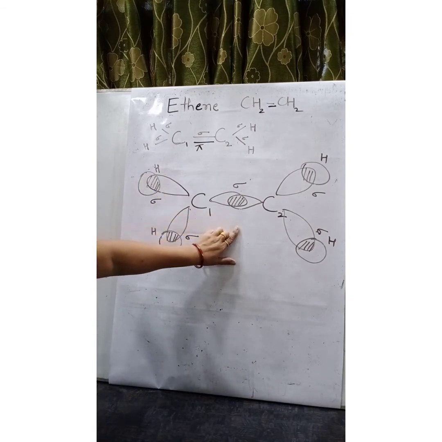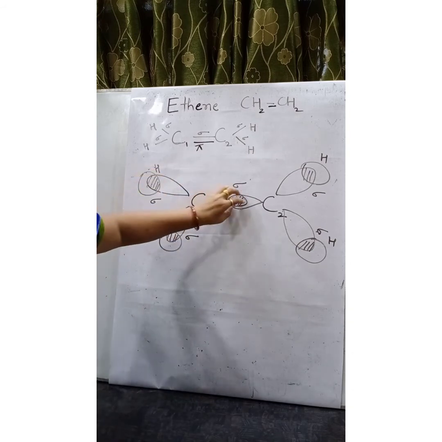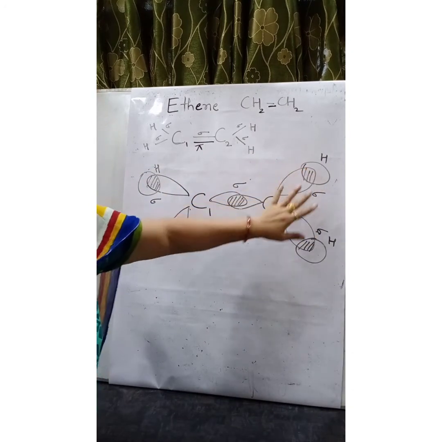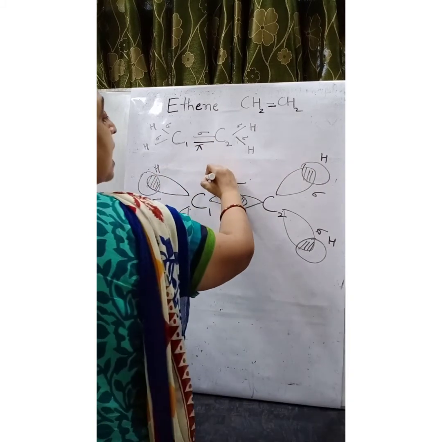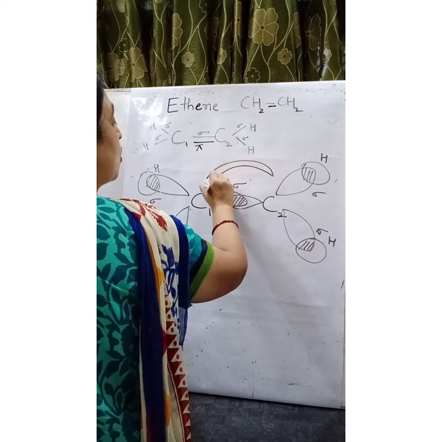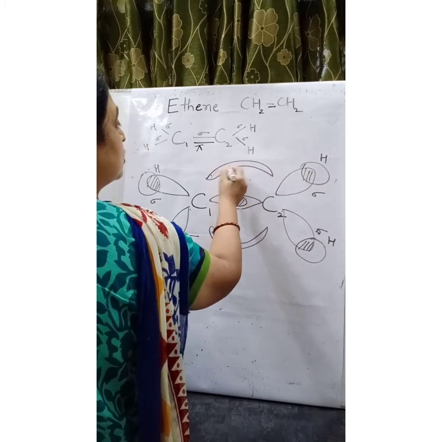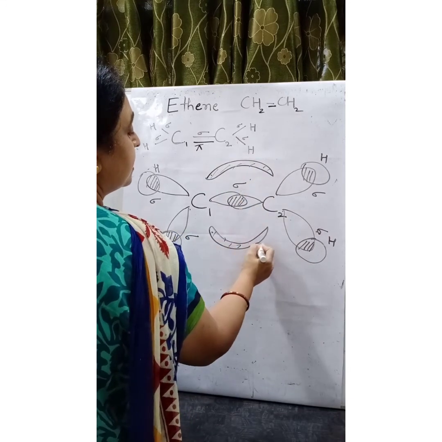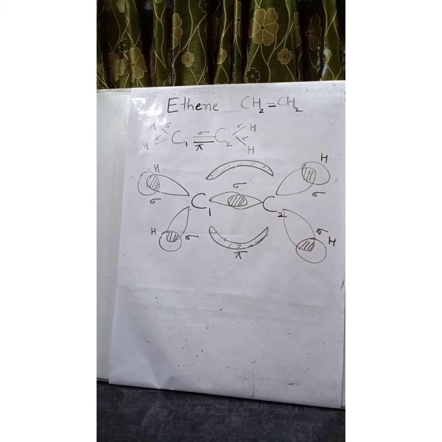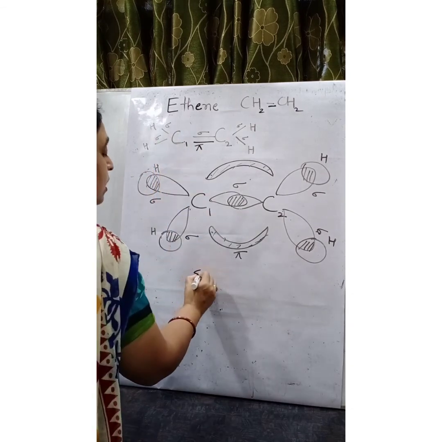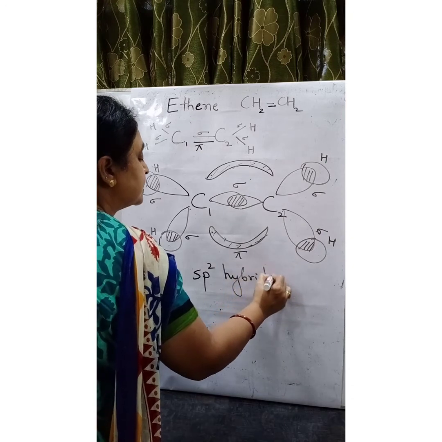Now the unhybridized orbital overlaps. All these overlaps, they are taking place along the internuclear axis. They are axial overlap. The unhybridized orbital overlaps laterally above the plane and below the plane, resulting in the formation of a pi bond. So, ethene molecule is sp2 hybridized.